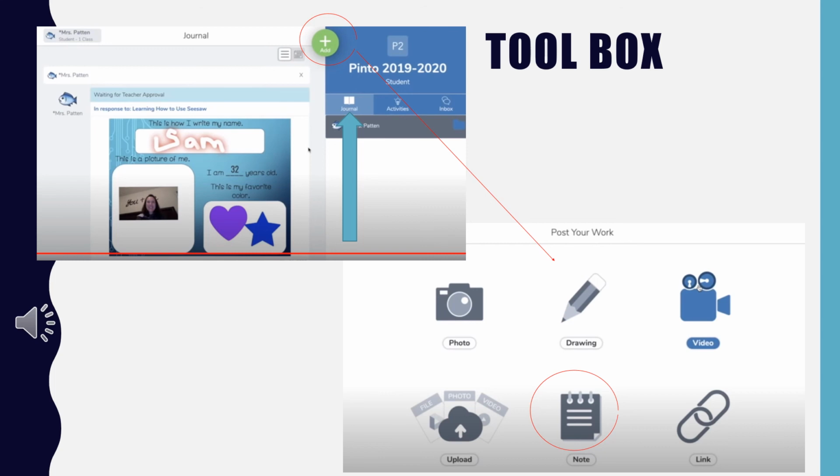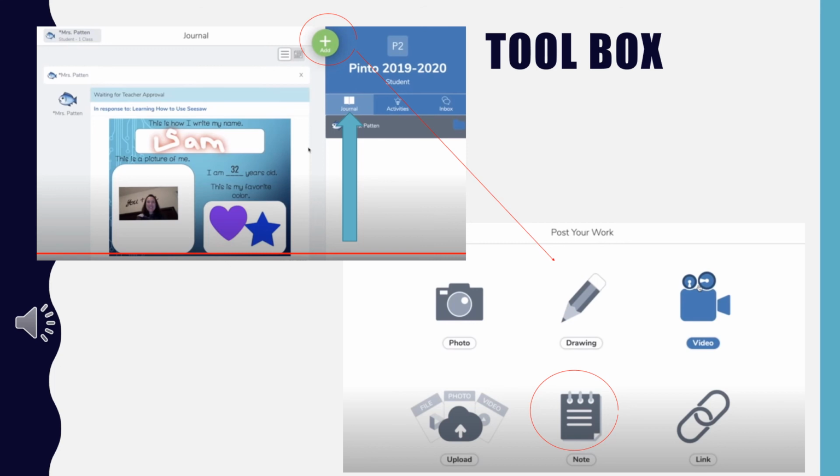The second way to show your work is by adding a drawing, which we also did in the example earlier. Next, you can add a video of yourself reading or a video touring your learning environment. Don't forget to add it to your journal. If you click on Upload, you can upload photos, videos, and PDF files directly from your Google Drive.